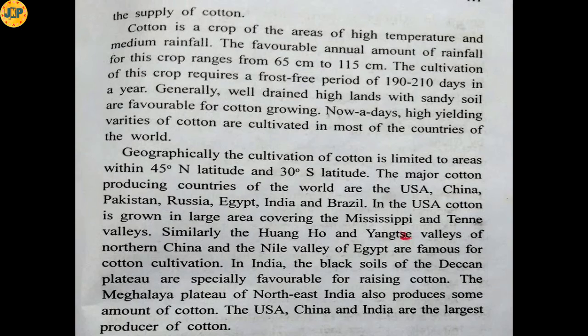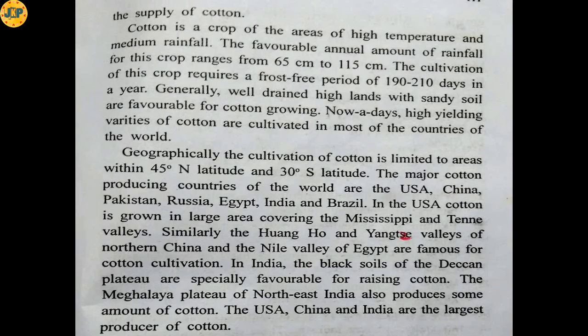Geographically, the cultivation of cotton is limited to areas within 45° north latitude and 30° south latitude. The major cotton producing countries of the world are the USA, China, Pakistan, Russia, Egypt, India and Brazil. So some of the major cotton producing countries we have just seen here.